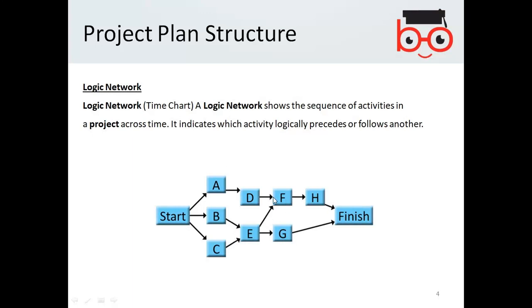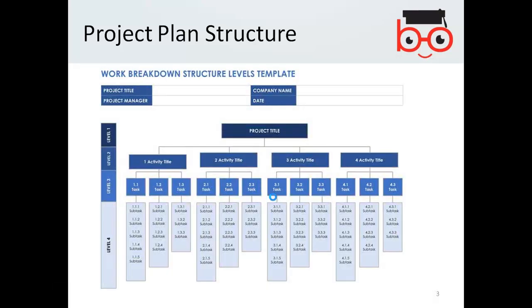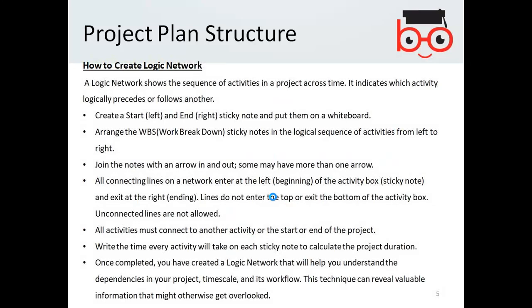So the plan structure could be like a work breakdown structure or the logic network. Once completed, you have created a logic network that will help you understand the dependencies in your project, time scale, and its workflow. This technique can reveal valuable information that might otherwise get overlooked.